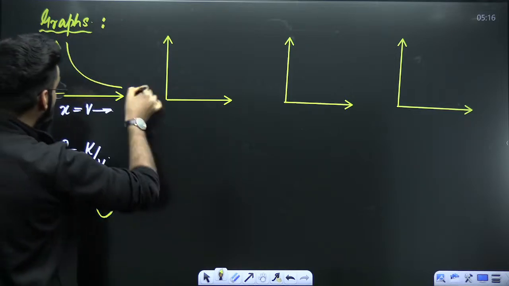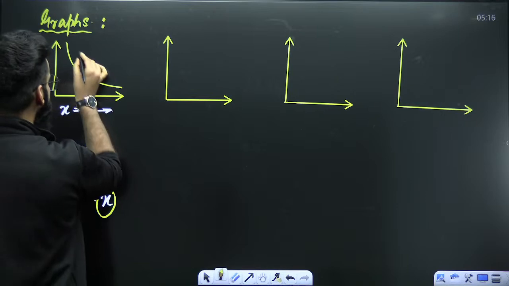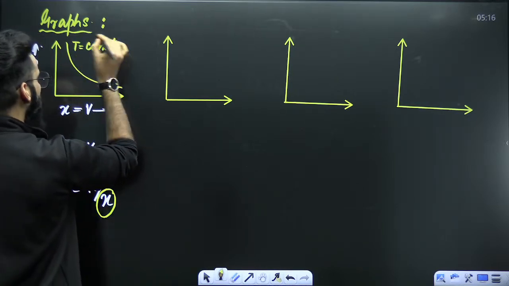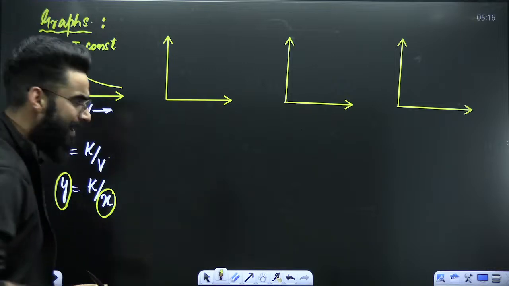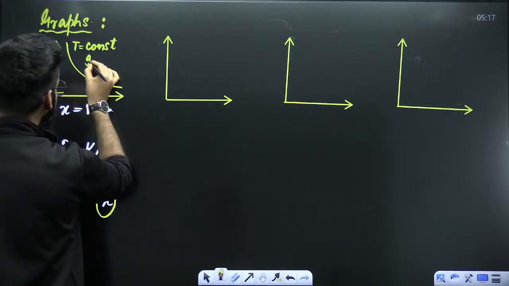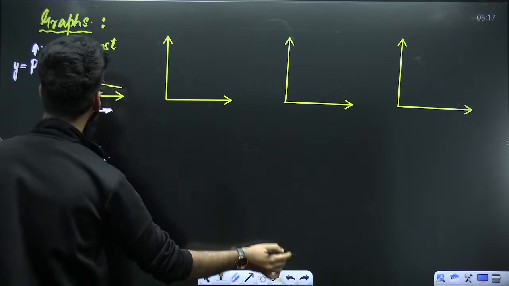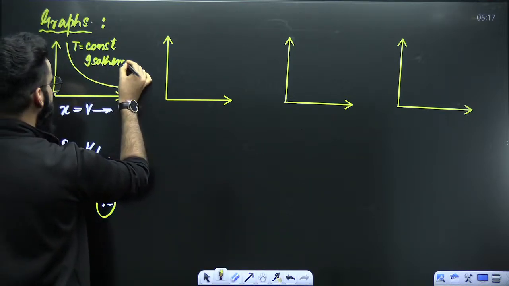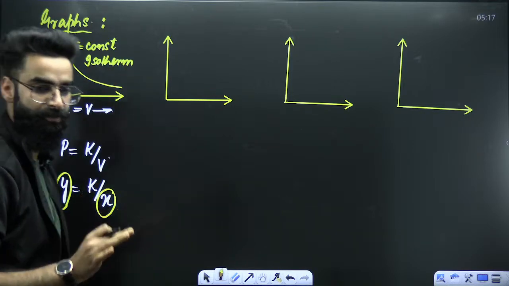And this rectangular hyperbola is made when the temperature of the gas is kept constant. This particular hyperbola is what you call an isotherm. So this is the first graph related to Boyle's law.